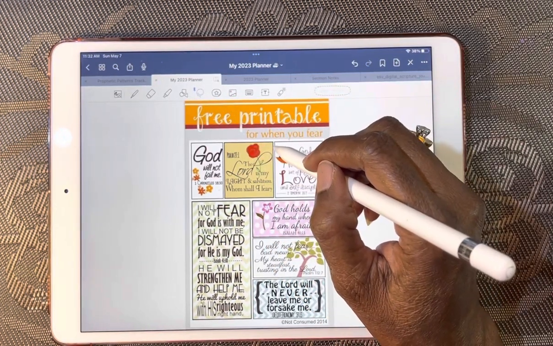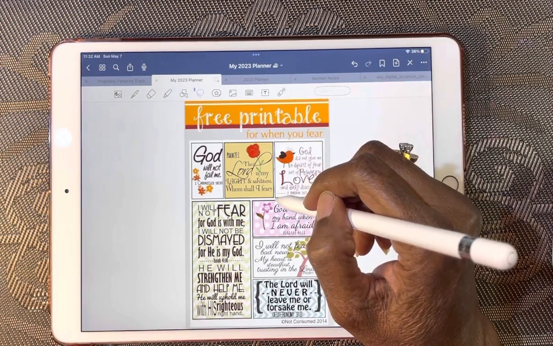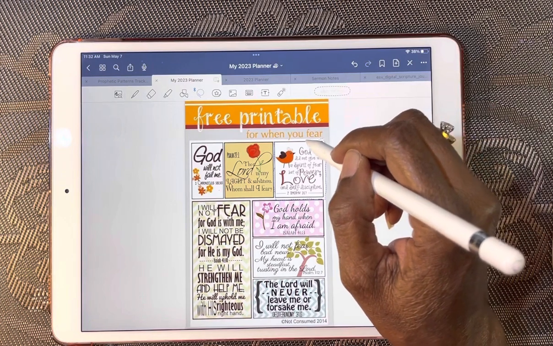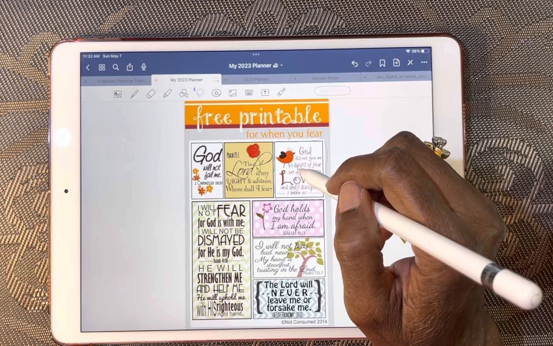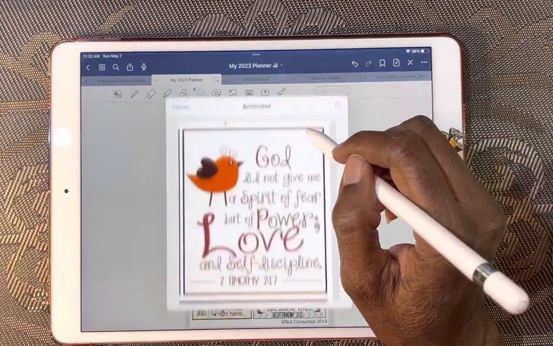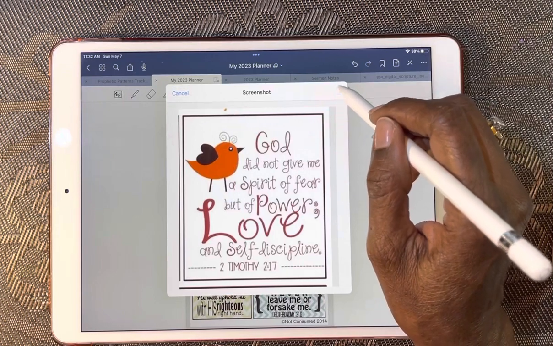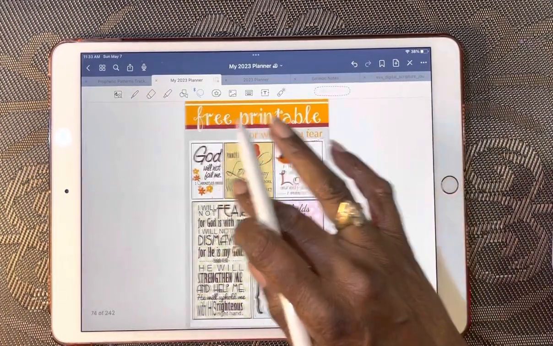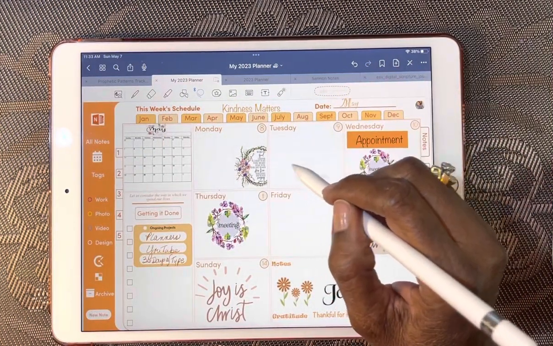So I'm just going to use my lasso tool and come as close as I can around here, here, here. If I don't get it quite right, I can come back again. Okay, that got it pretty good. So again, I'm going to copy, come back over here, and paste.